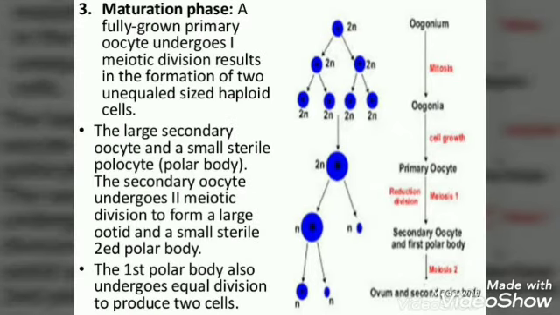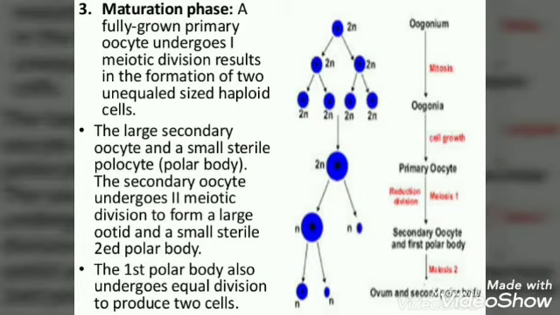Maturation phase. A fully grown primary oocyte undergoes first meiotic division, resulting in the formation of two unequal sized haploid cells. The large cell is the secondary oocyte and the small cell is a sterile polocyte, also known as the polar body.